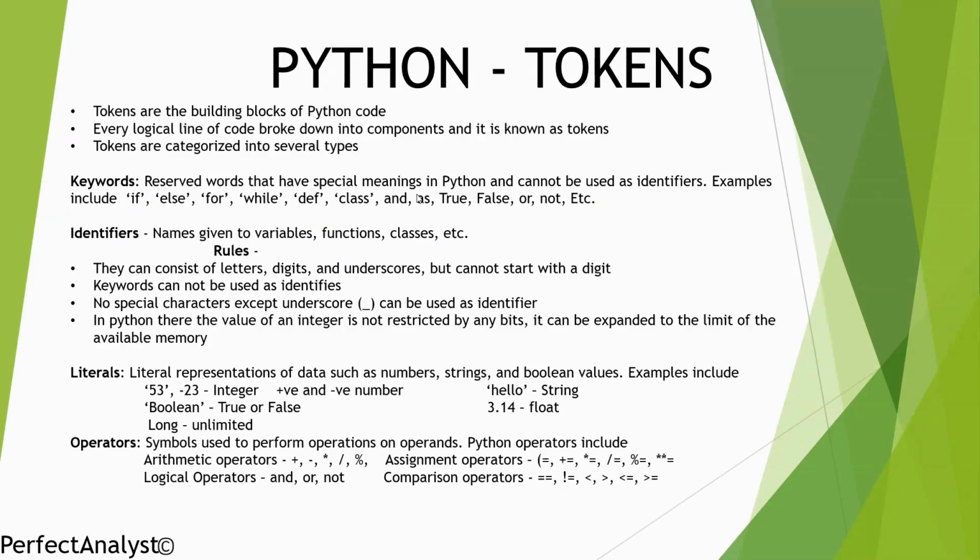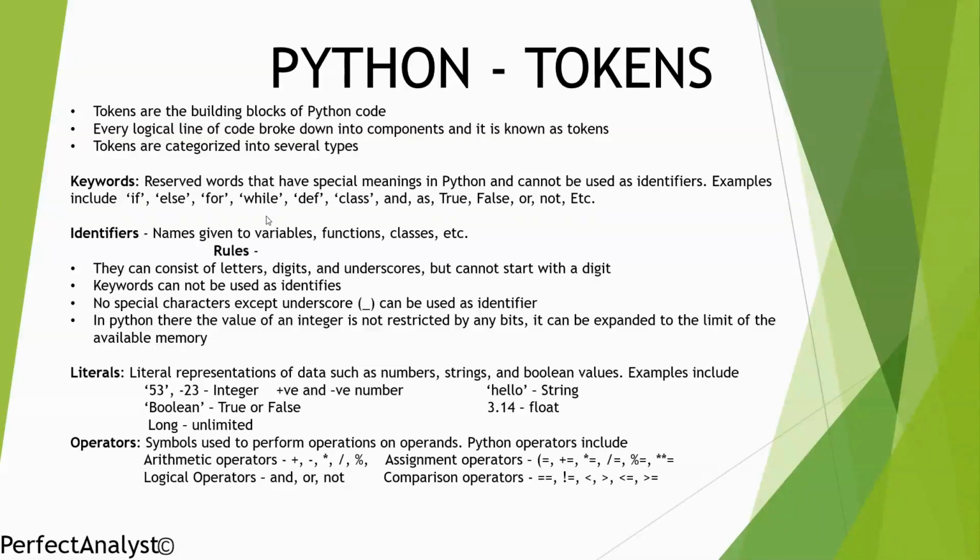Next, identifiers. If you are giving any name to variables, those are called identifiers. Just like I showed, a equal to 10, so a is an identifier, b equal to 20, b is an identifier. So if you are giving a particular name to something or assigning some value, those names are called identifiers. But there are certain rules. For example, you cannot start an identifier with a digit.